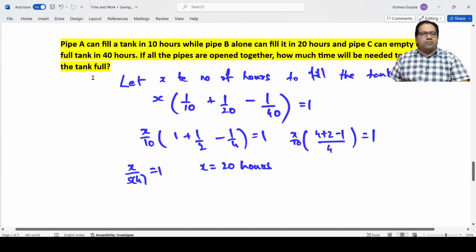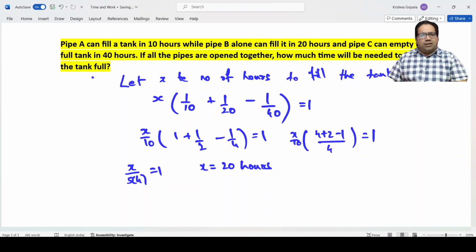Now, let's take another problem. Pipe A can fill a tank in 10 hours, while pipe B alone can fill it in 20 hours. C can empty the tank in 40 hours. All of them are open together. How much time will it take to make the tank full?